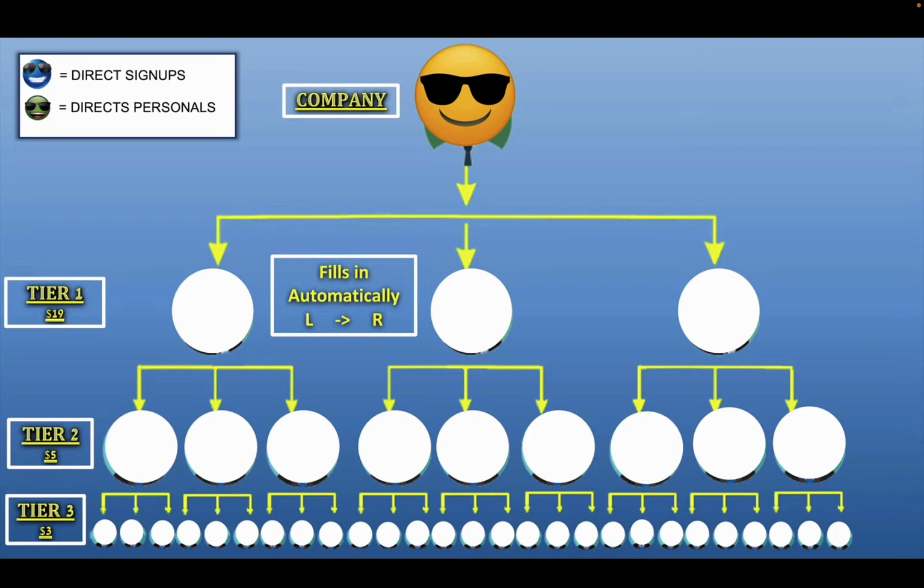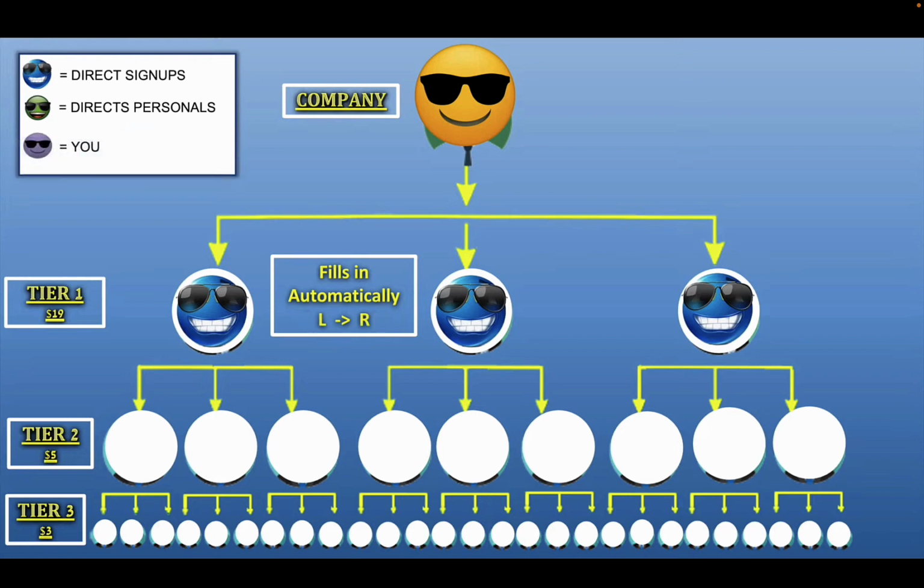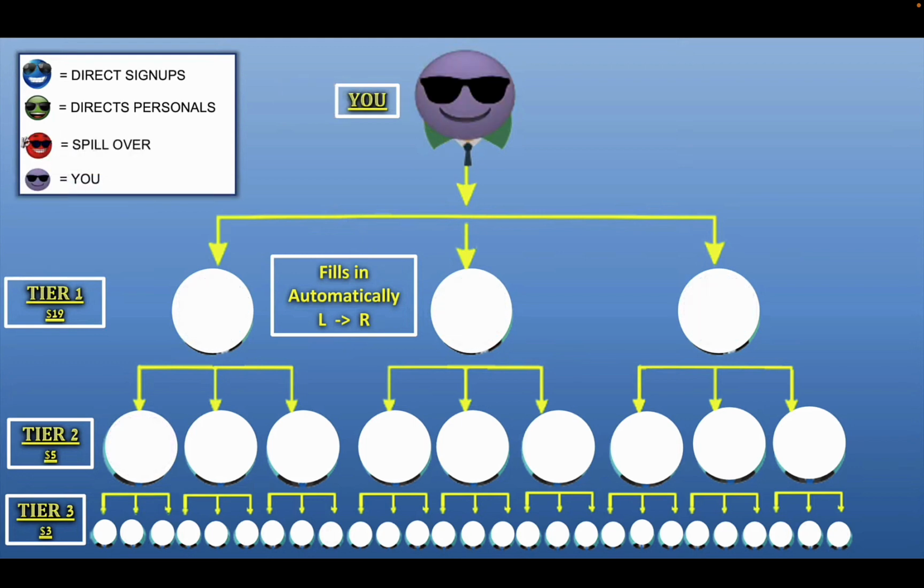So the way that the matrix works is as the company fills in their spots, it goes from left to right, left to right. Well, let's just say that you come in this next spot that's open right here. Well, guess what? That right here is pretty high in the matrix, one. And two, you get to open up your own matrix. So now anybody that you bring in or any spillover goes into your matrix, you keep them direct. They go to nobody else except for your sponsor, because this gets paid 10 levels deep.